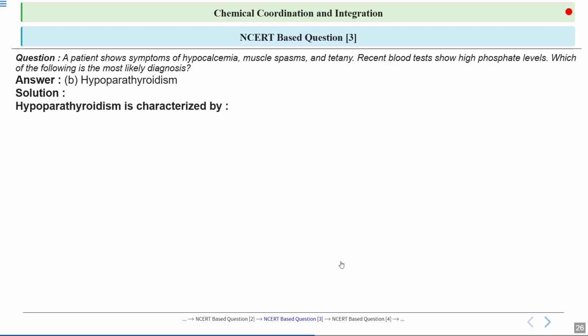Let's talk about it in detail. It is characterized by low levels of parathyroid hormone, leading to decreased calcium levels in the blood, or hypocalcemia, and elevated phosphate levels, which is called hyperphosphatemia. It involves reduced parathyroid hormone production leading to low calcium levels and high phosphate levels in the blood. This disrupts calcium regulation in the body, affecting nerve and muscle function, and may cause symptoms like tingling, spasms, as well as shivers. It often results from damage or removal of the parathyroid gland.